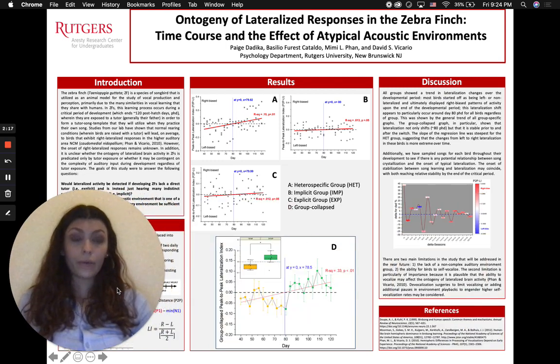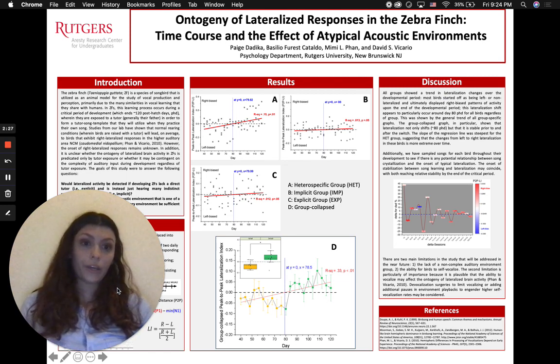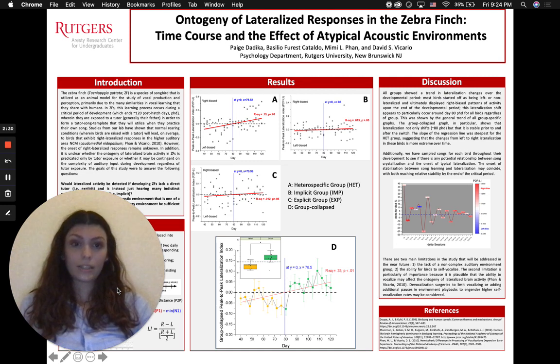Additionally, throughout the study, we sampled the birds' songs throughout the day to see if there's any potential relationship between song crystallization and the onset of typical lateralization. It has been shown, as per the figure, that there is a stabilization of song at around the same time that this right bias lateralization begins to take effect.